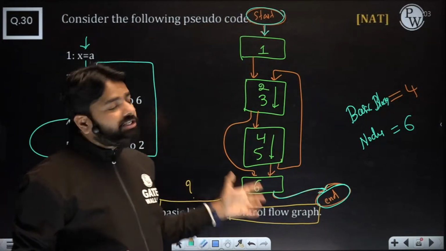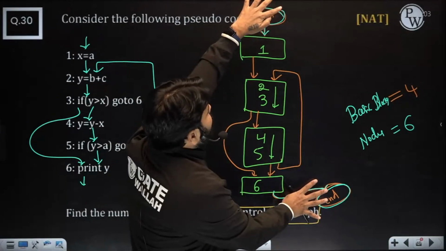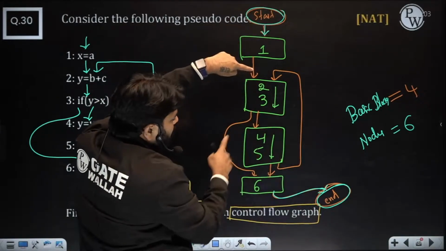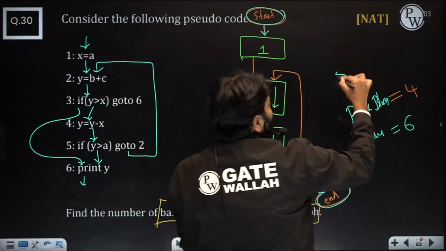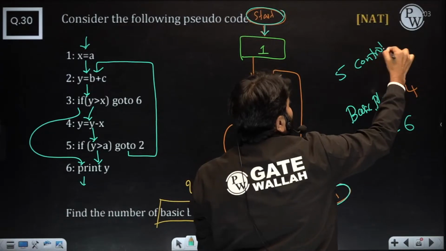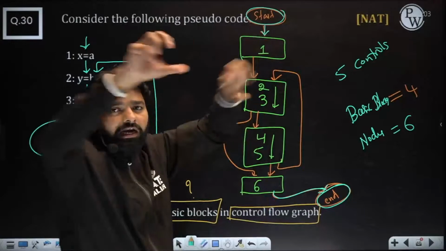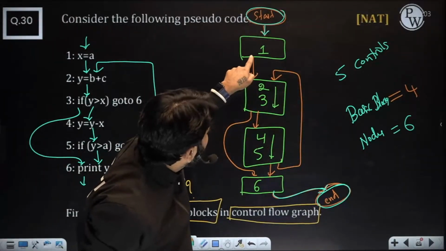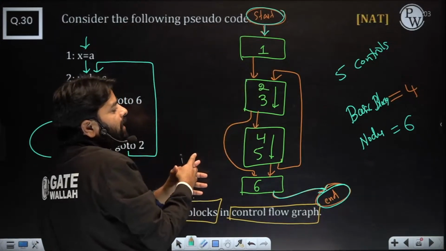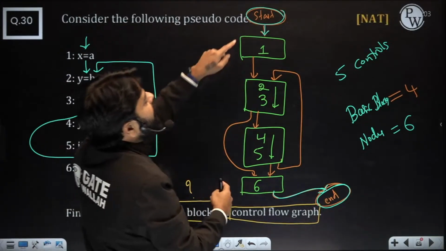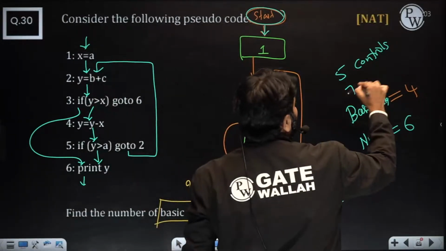Edges and controls are 2 different words. Controls means except these 2, everybody is a control, like 1 to 2, and then 3, 4, 5. The 5 controls are there. Here you can see 5 controls means 5 jumps indirectly. They are called jumps. You can keep these 4 nodes in different memory locations, and you can just call the jump from here. Now 5 controls means 5 jumps are there. And then for edges, when they ask, they may ask these special edges, then just add them, and you get 7 edges here.